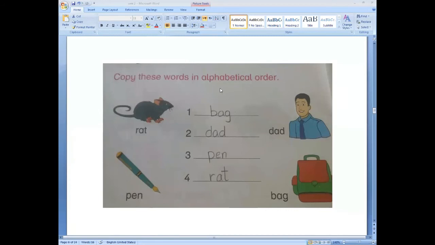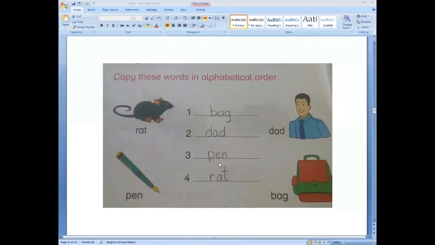Then after O, which letter comes? P. Okay, letter P. Any word starting with letter P? Yes, here is a pen. P and pen. So write down pen in the third line.